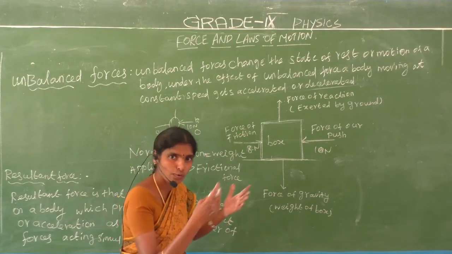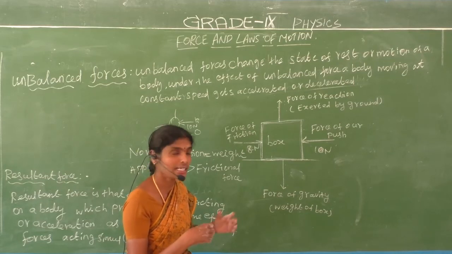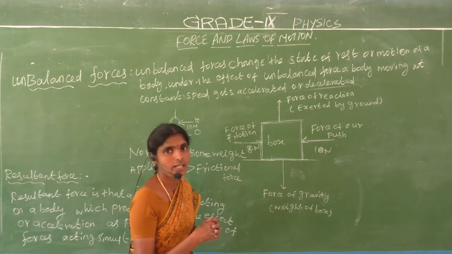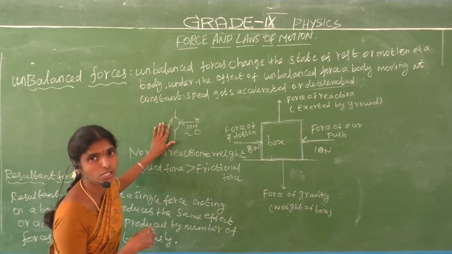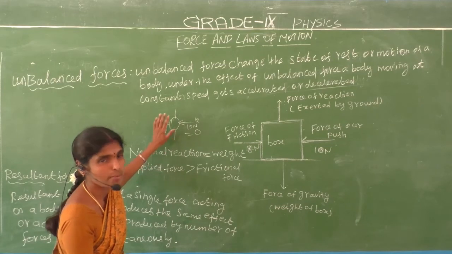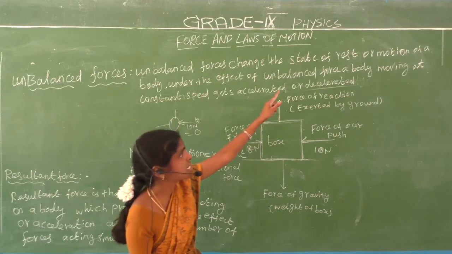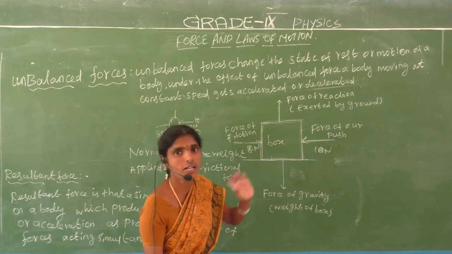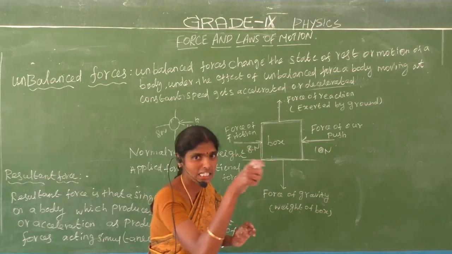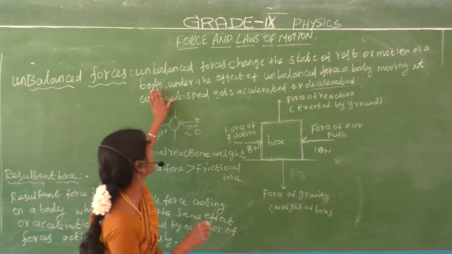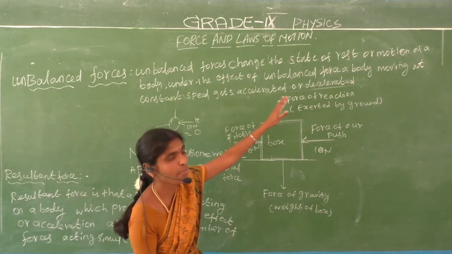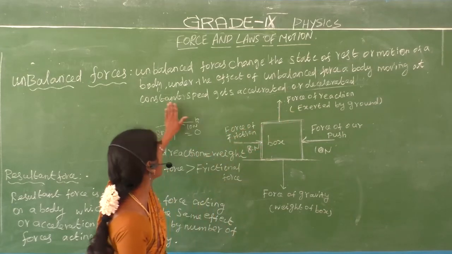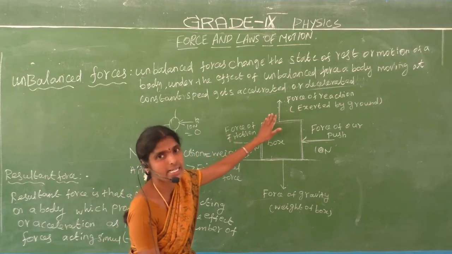We give excess force. Do you understand? This is the unbalanced forces. What is meant by unbalanced forces? Unbalanced forces change the state of rest or motion. Why? Because we give excess force. Under the effect of an unbalanced force, a body moving at constant speed gets accelerated.